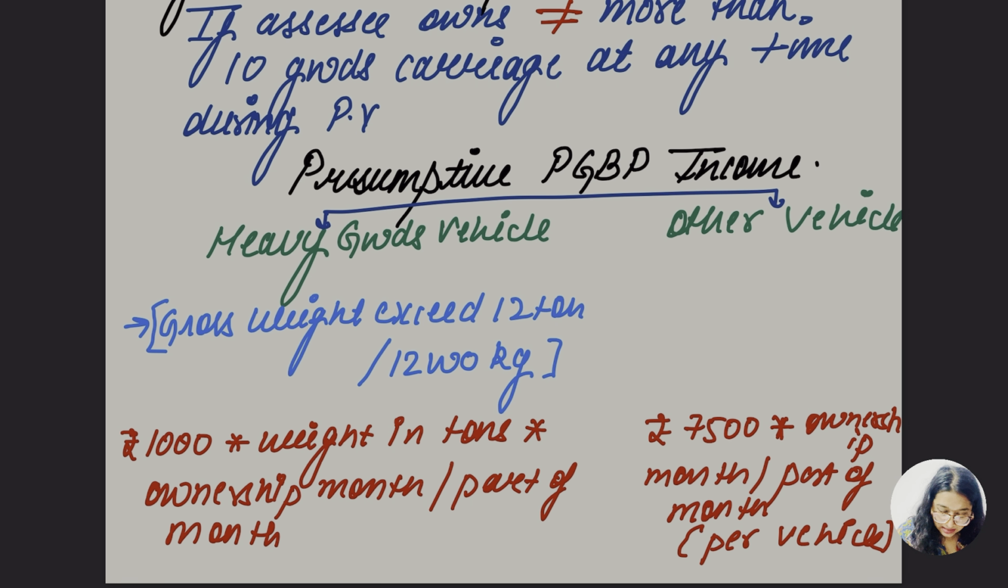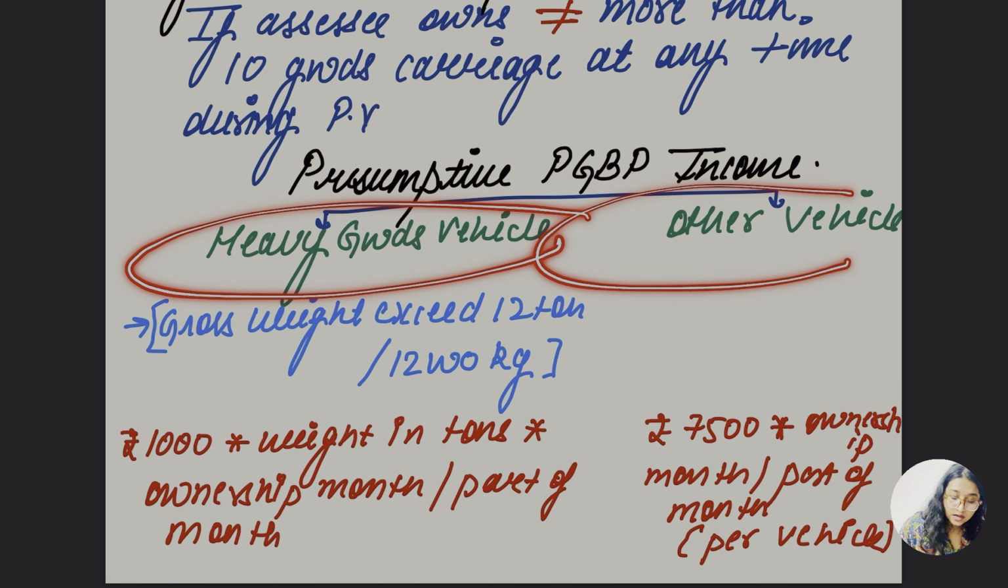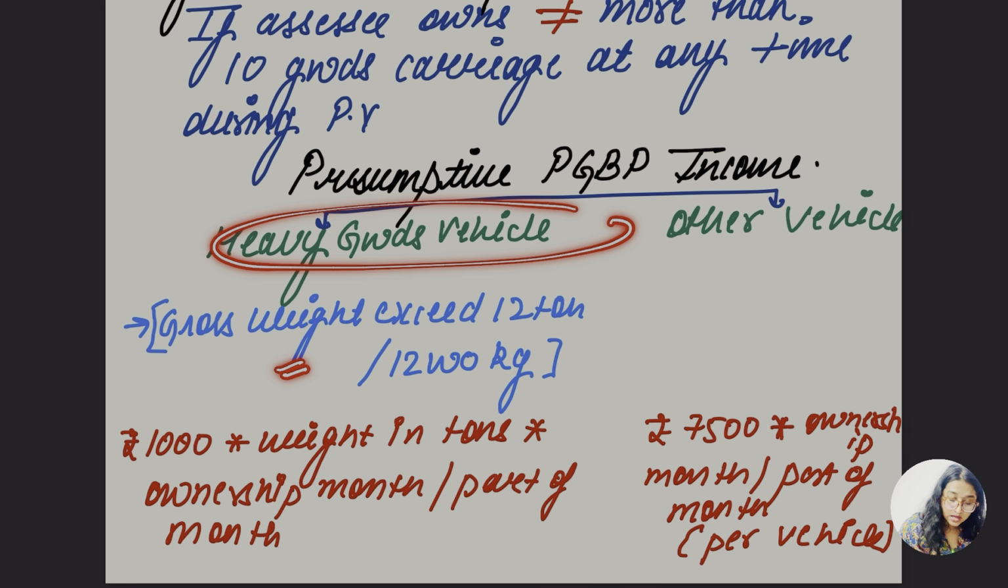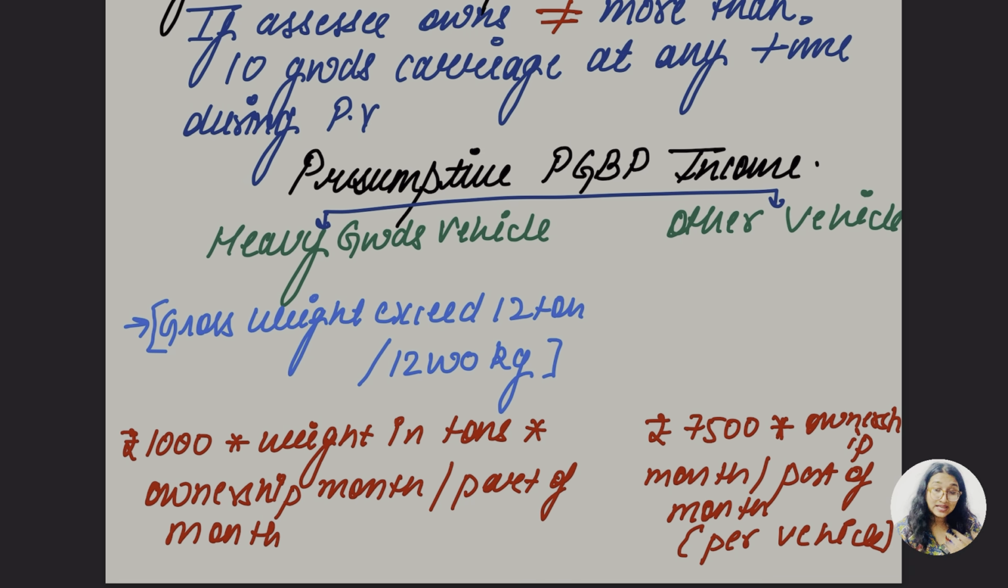So what is going to be the presumptive PGBP income? Here in this case it is divided into two parts. The vehicle is divided into two parts: the heavy goods vehicle and the lightweight one. For the heavy goods vehicle, gross weight exceeding 12 ton, that is 12,000 kg, it is going to be rupees 1000 into weight in ton into ownership month or part of month. What is this part of month? Are we going to take it as a full month or proportionally? If it exceeds 1 day, then also we take it as a full month.